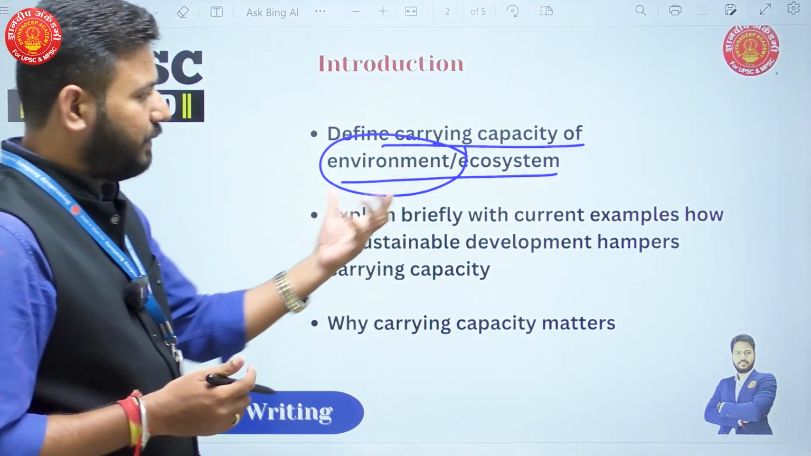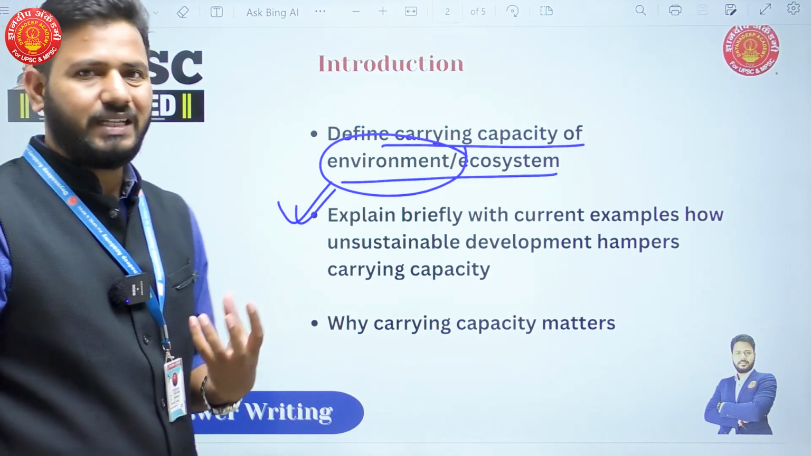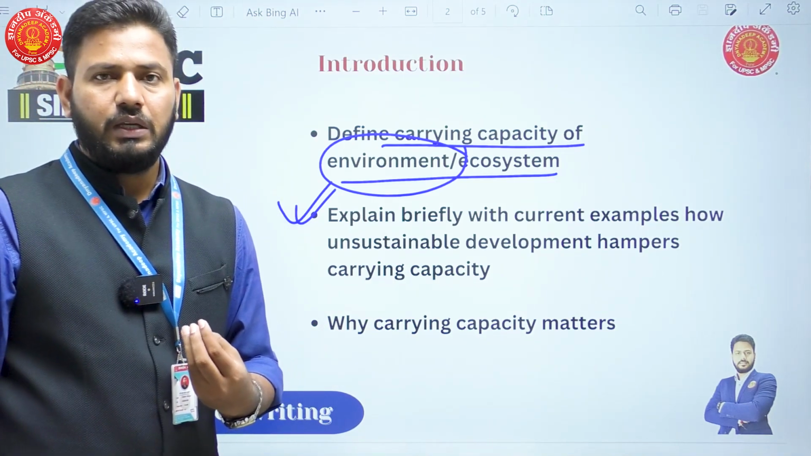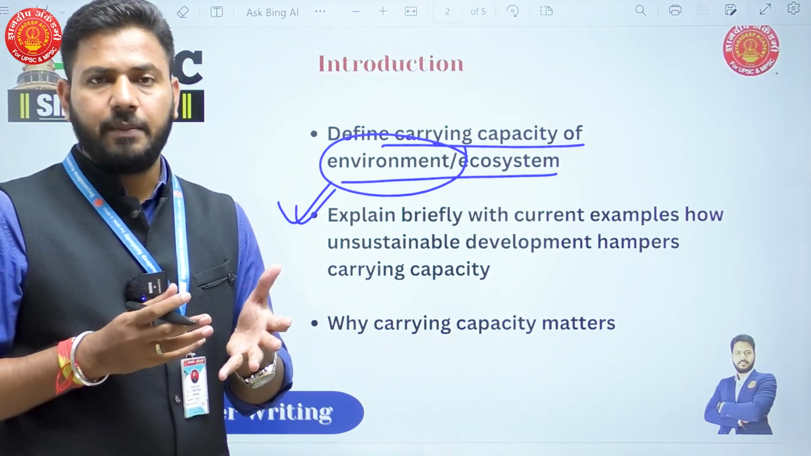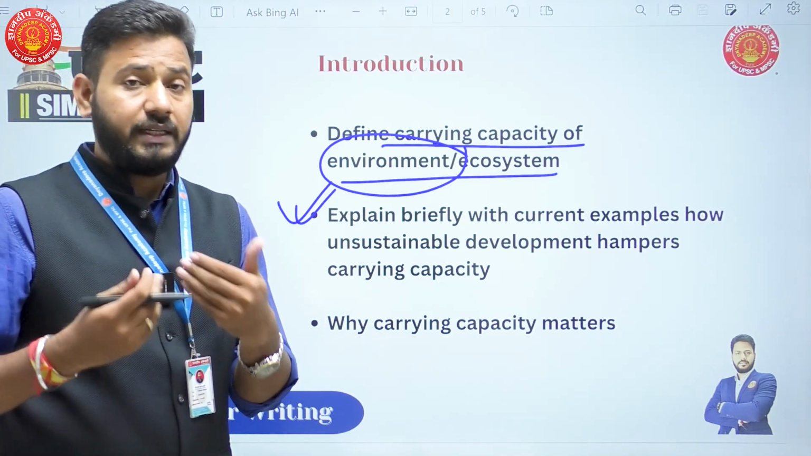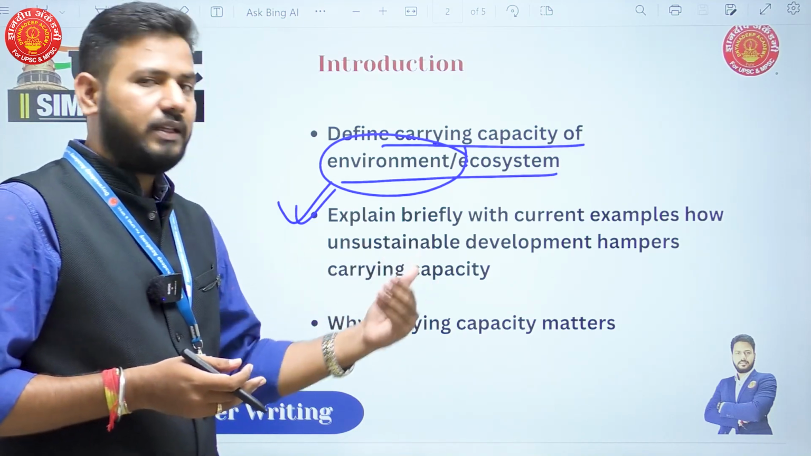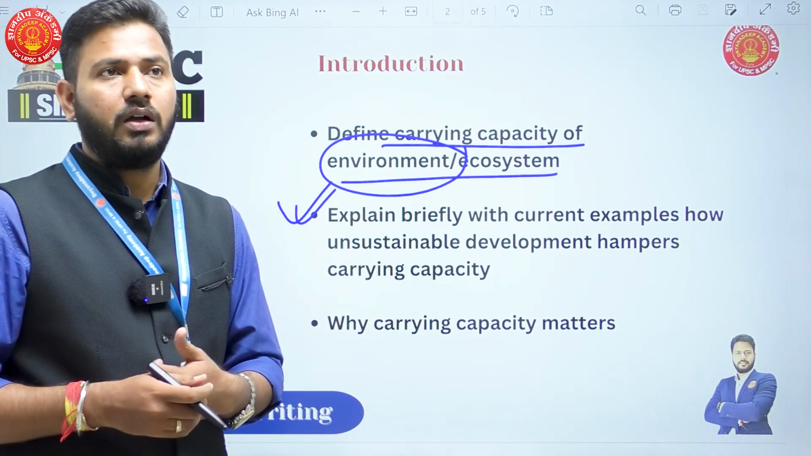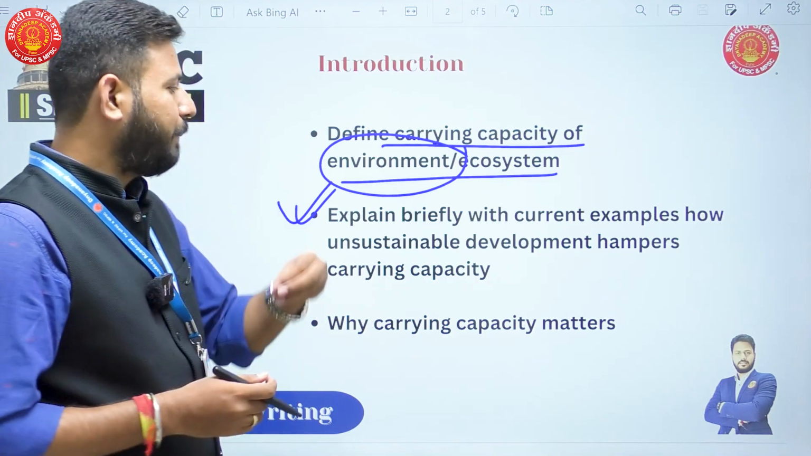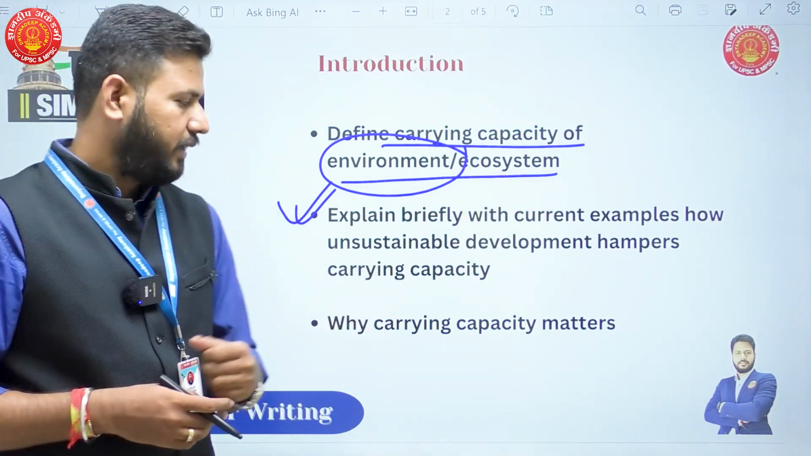Now, briefly explain with current examples how unsustainable development hampers carrying capacity. You can give any example that you read in current affairs, and it can also be a case study, of how unsustainable development will affect the carrying capacity. Now, overfishing, how it can impact the carrying capacity of a river. That also can be an example.